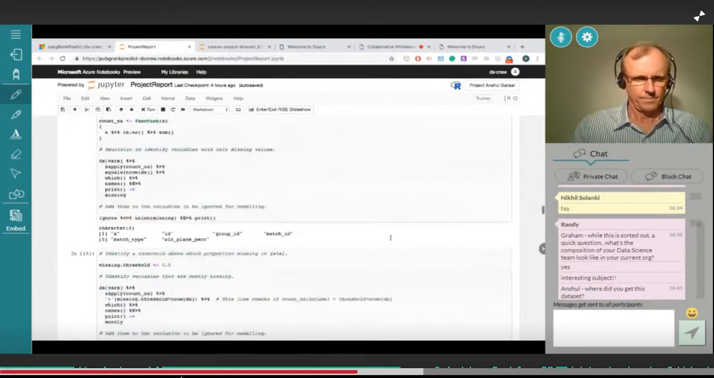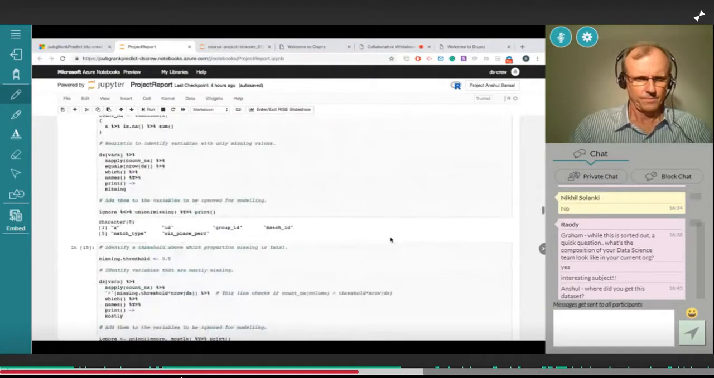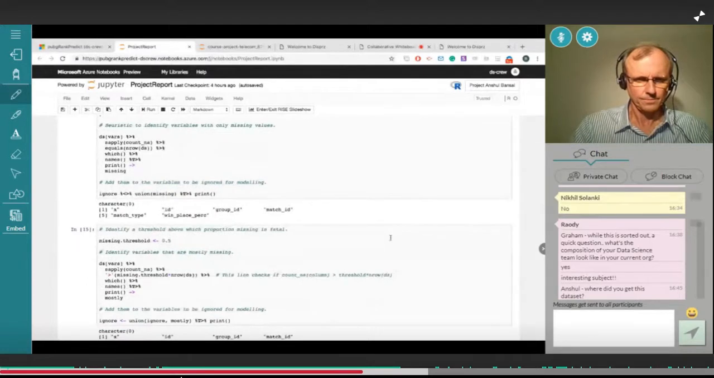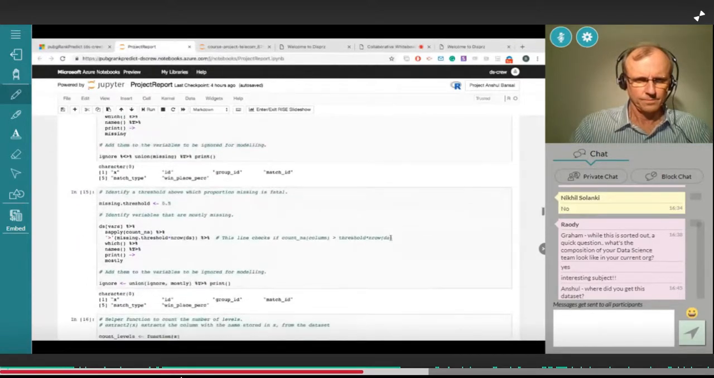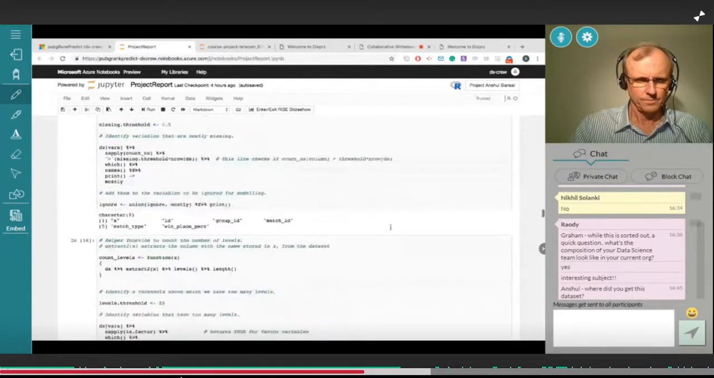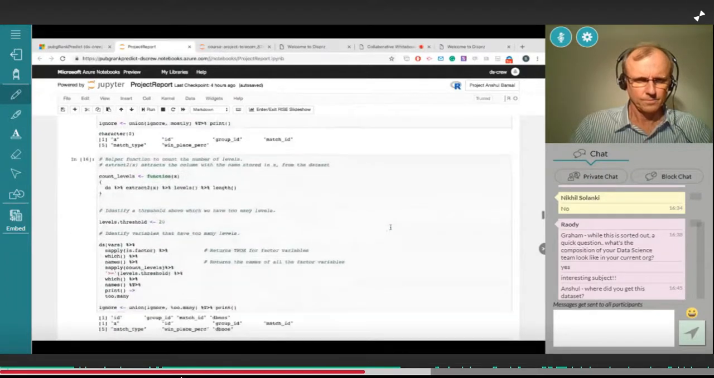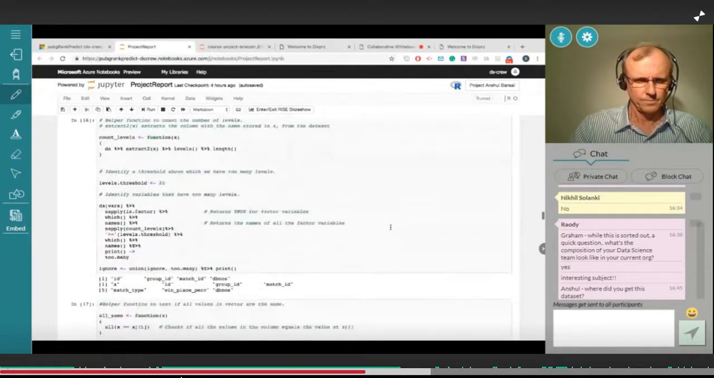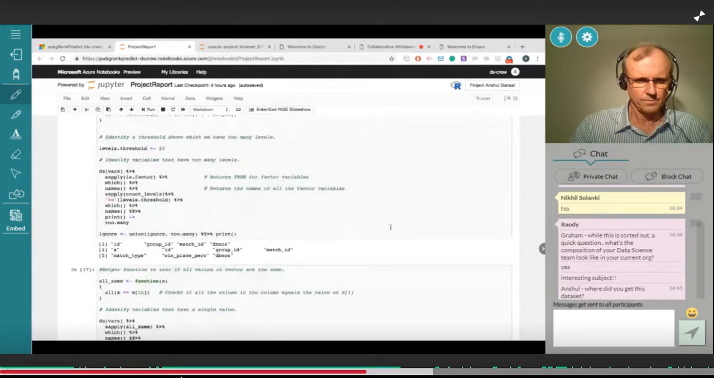Then I checked if there is any record in the target variable which has a missing target value. I need to filter out that record from the whole data set because the target variable value is not present with me. So that I filtered out. And these are all the helper functions which help me filter out the exact variables that I wanted.